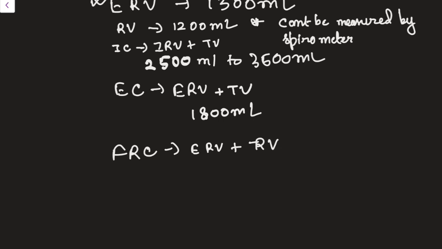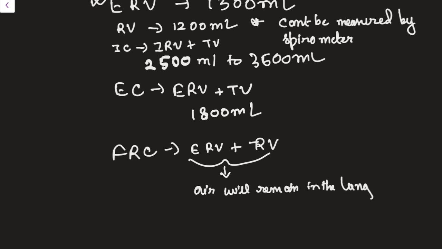Even after normal expiration, this much amount of air will remain in the lungs. Do you understand it? After you have just done a normal expiration, whatever amount of air remains in the lung will be called the functional residual capacity. Its value is almost about 2500 ml.